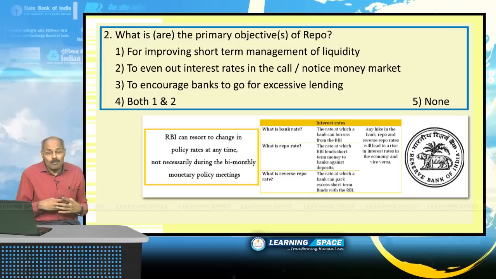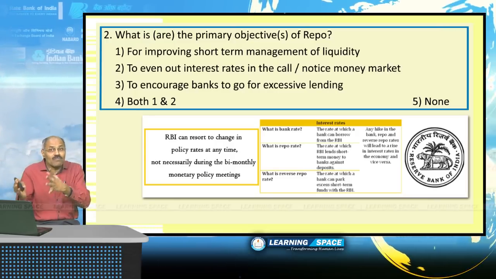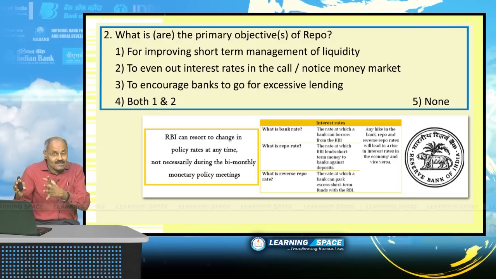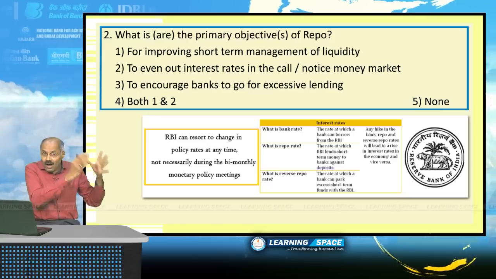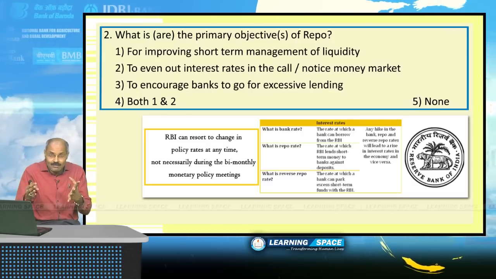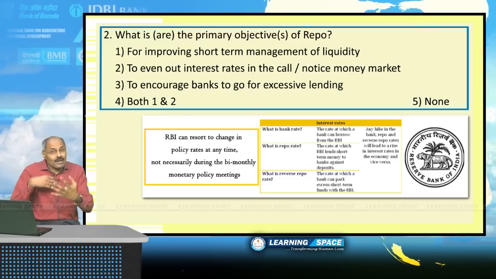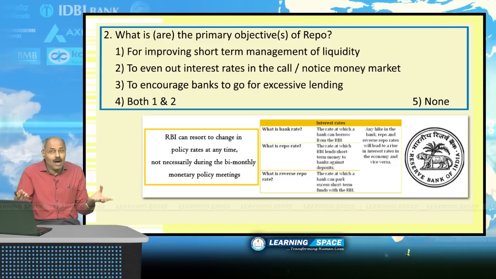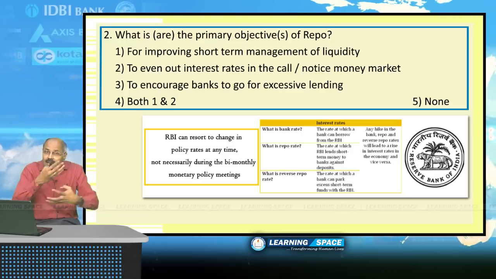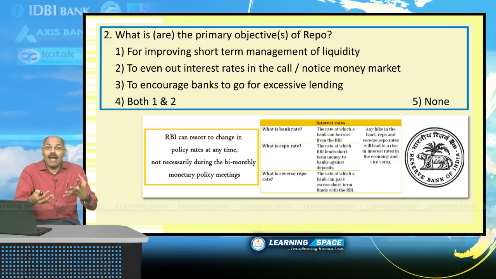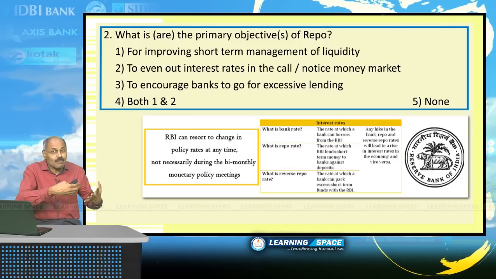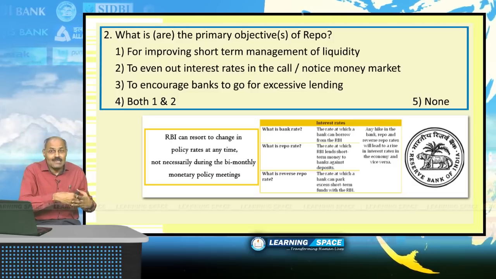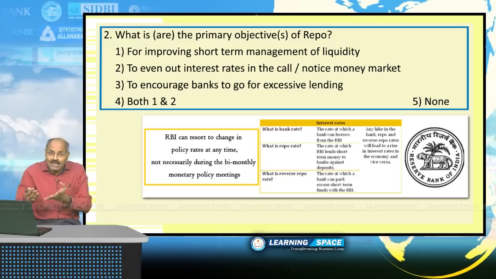Because of repo, banks can access certain funds of RBI, basically for improving the short term management of liquidity, because no one can anticipate how much money a bank requires on a day-to-day basis. Some days banks may require more money, sometimes they may be surplus in cash.